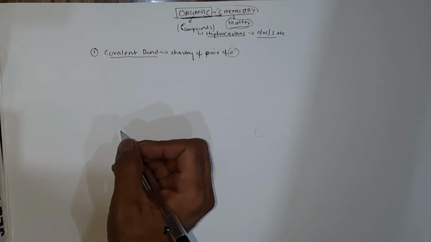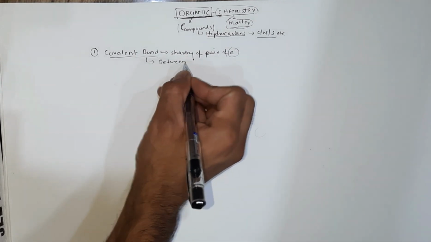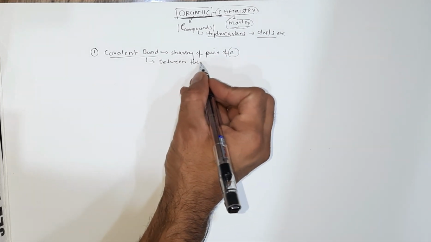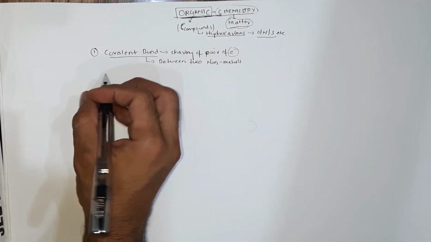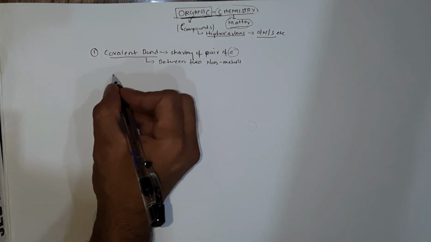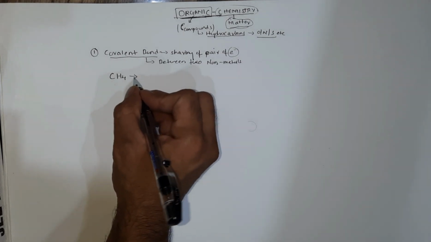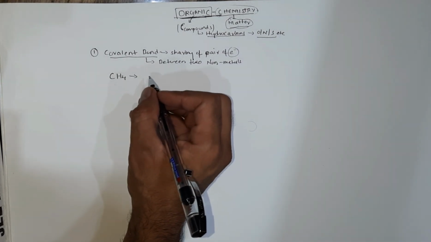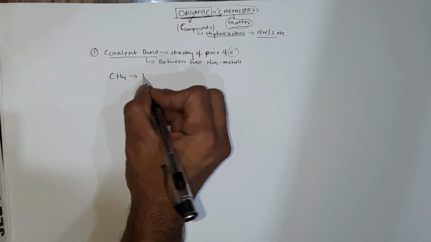That is covalent bond. And normally you see a covalent bond between two non-metals. Like for example, if I take a very simple member of organic compounds, CH4, which is a main constituent of marsh gas, a natural gas. This is methane.